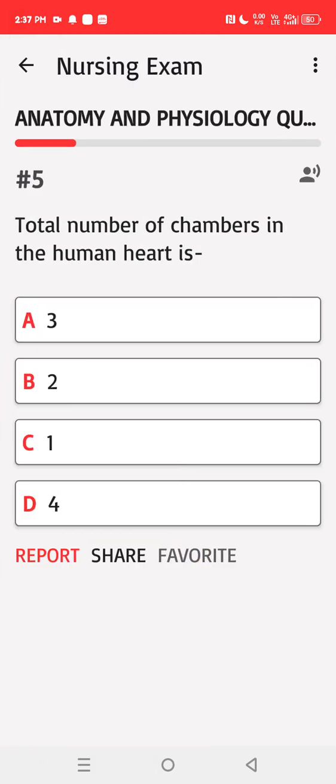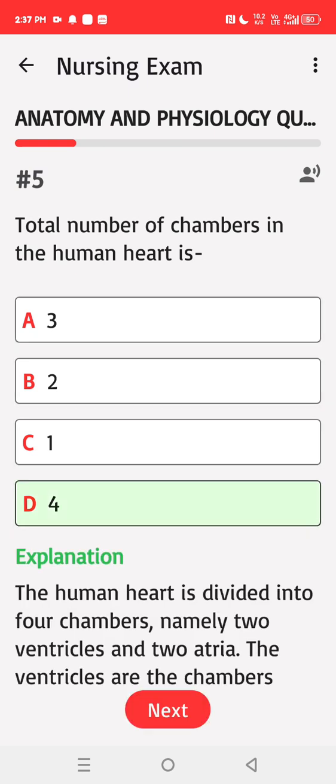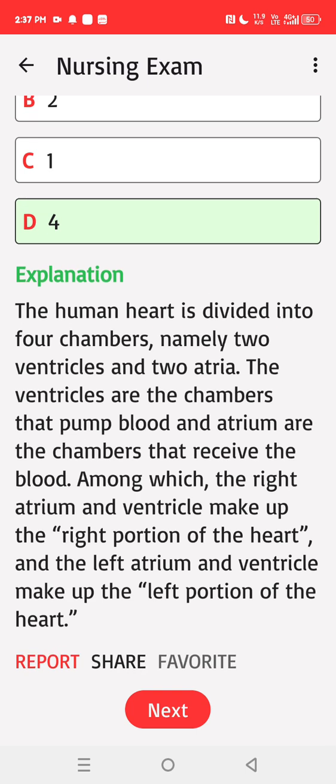Total number of chambers in the human heart is A. 3, B. 2, C. 1, D. 4. Correct answer: D. The human heart is divided into 4 chambers, namely 2 ventricles and 2 atria. The ventricles are the chambers that pump blood and atria are the chambers that receive the blood. Among which, the right atrium and ventricle make up the right portion of the heart, and the left atrium and ventricle make up the left portion of the heart.